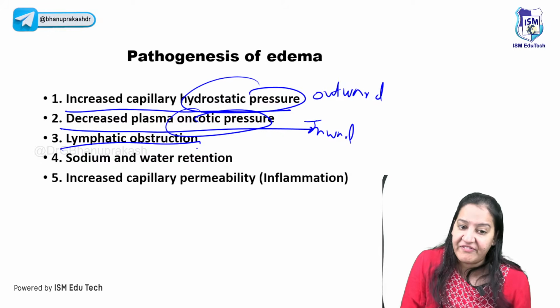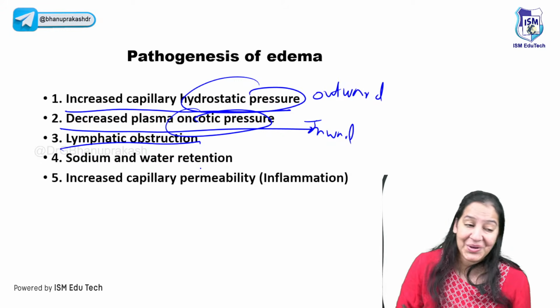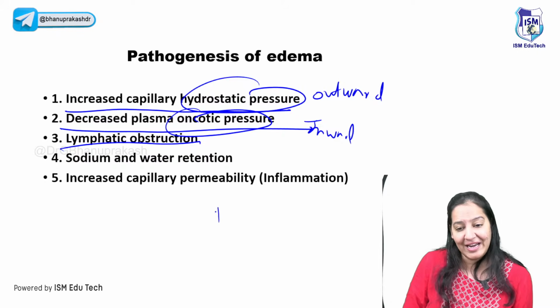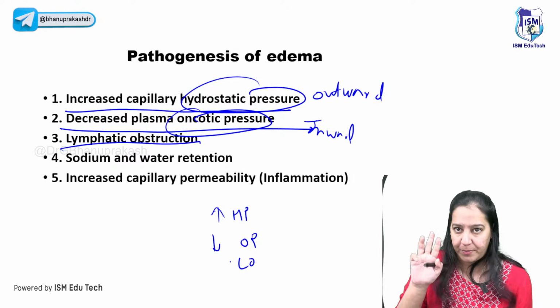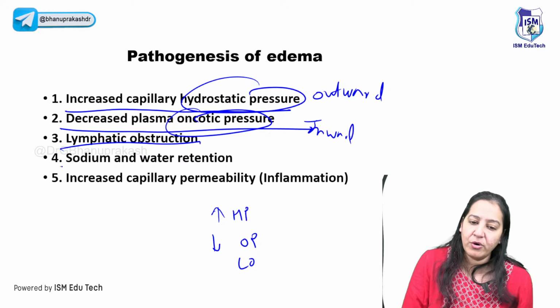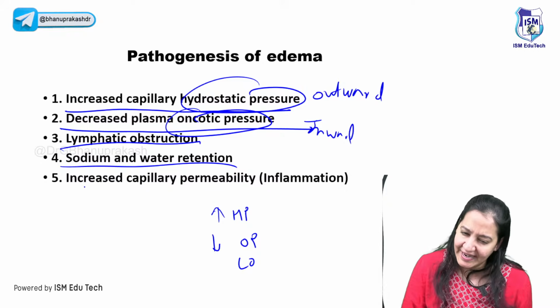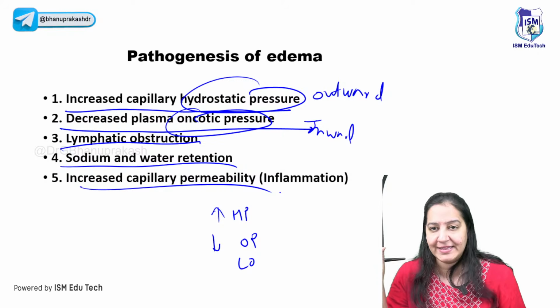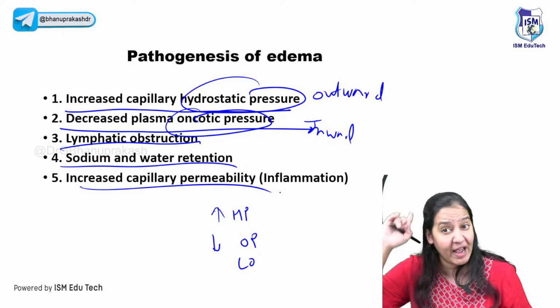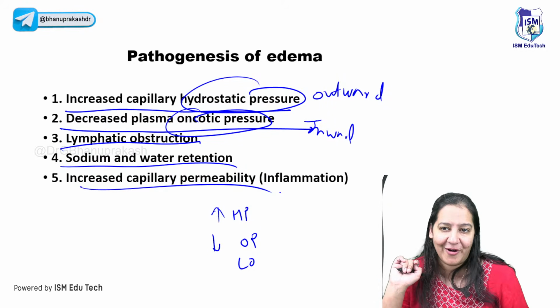But if someone has lymphatic obstruction, the person can have edema. So you got the three reasons for edema: either increased outward pressure, or decreased oncotic pressure, or lymphatic obstruction. The fourth is sodium and water retention. And the fifth is increased vascular permeability, that is holes in the wall of the blood vessels, so fluid will come out. I have told you in inflammation, the tumor of the inflammation.